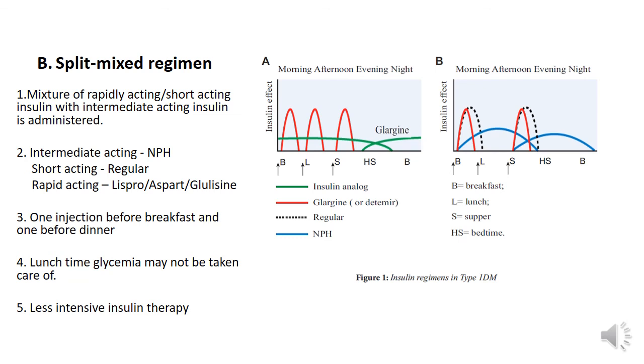So this is the disadvantage of the split mixed regimen. I may not get 24-hour euglycemia with the split mixed regimen, but the advantage here is only 2 injections are required, whereas with the basal bolus regimen with 4 injections I can get better euglycemia for 24 hours.